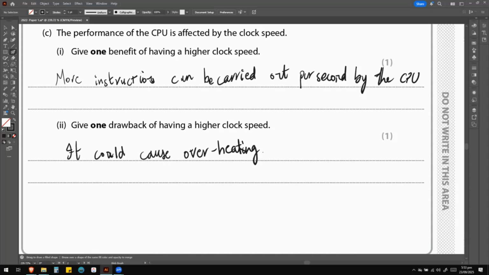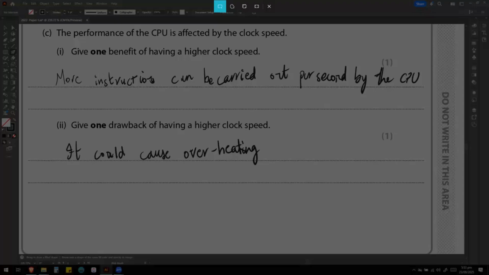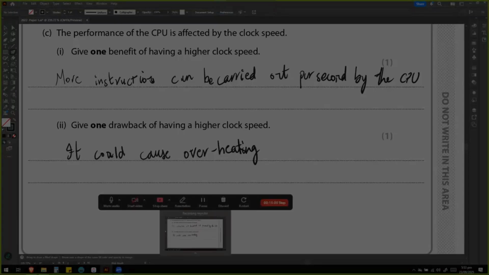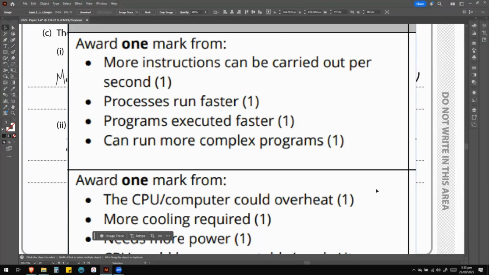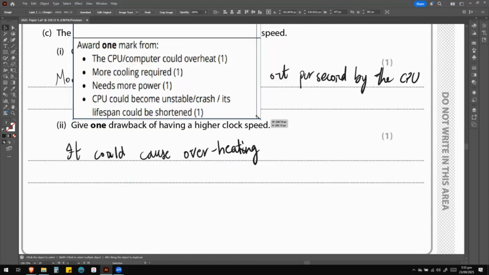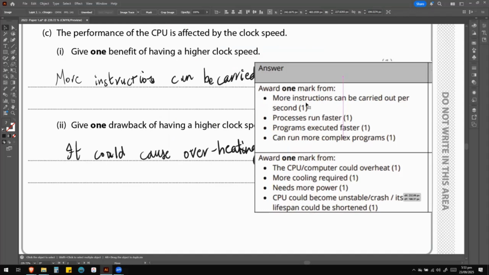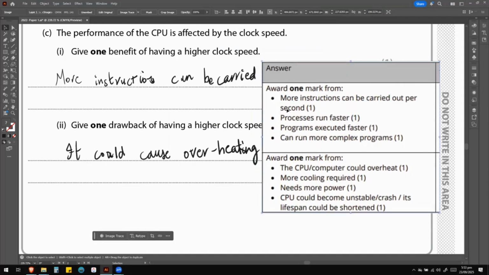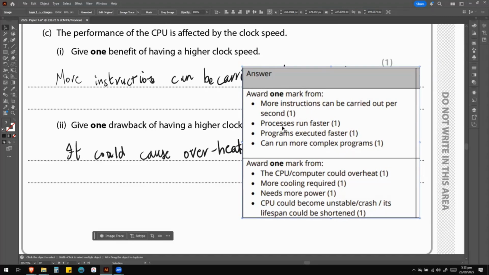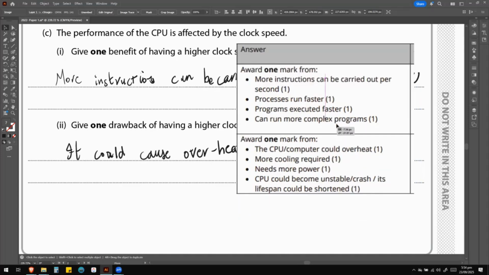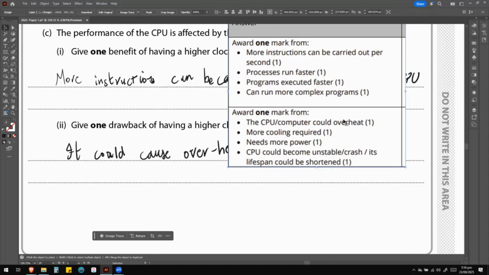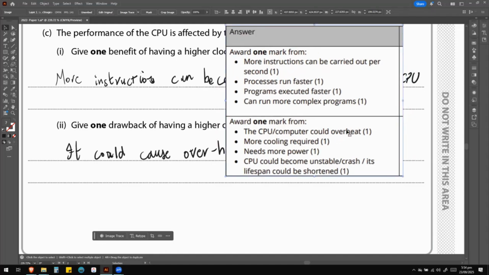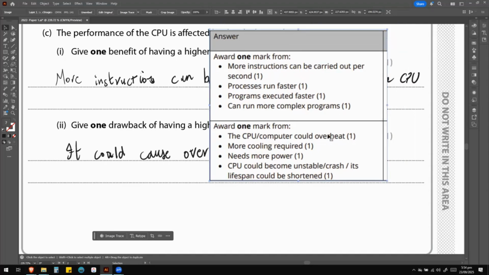Right, so like always, I'm going to share the mark scheme for this question as well. So you can see all of the different kinds of answers that you could have given for these two parts and scored the points, inshallah. So for benefits of higher clock speeds, more instructions can be carried out per second, processes will run faster, programs are executed faster, you can run more complex programs. For example, you can run games that weren't able to run before. You'd be able to process games better. It will behave like your processor is now a higher end processor.